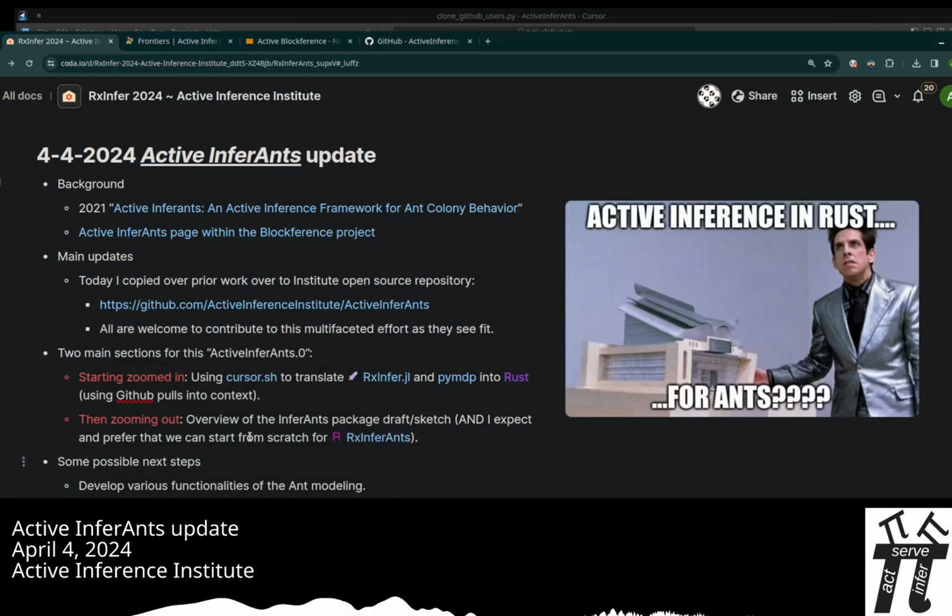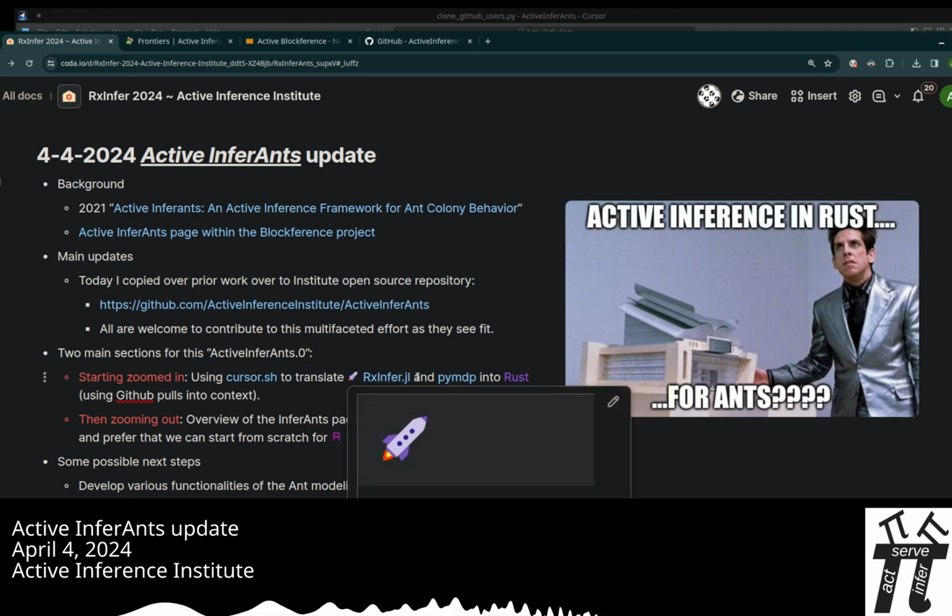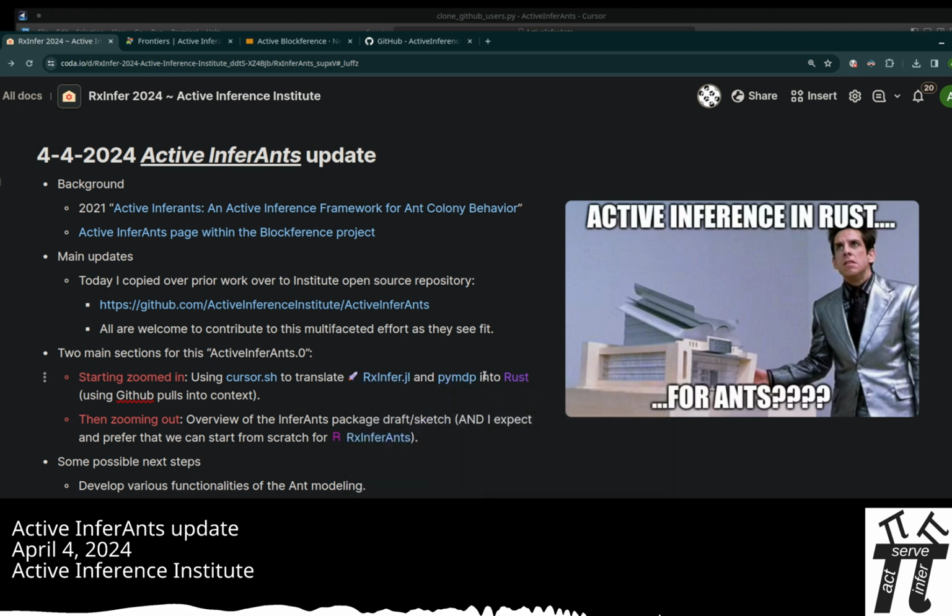And for the rest of this video, I'm going to start zoomed in, in the first section, talking a little bit methodologically about how I used cursor.sh to translate RxInfer Julia code and PyMDP Python code into new Rust code, and publish that open source using a method with Cursor that pulls in GitHub repos. And then we'll zoom out a little bit and look at how this draft sketch of the Active InferAnts package is laid out and what was retained through iterating locally on my side.